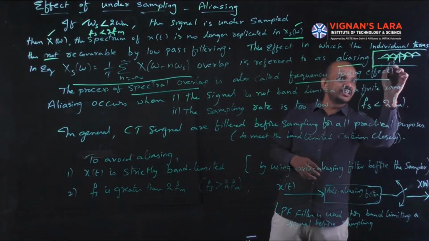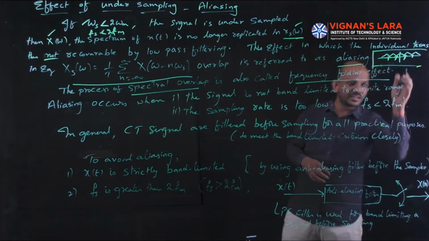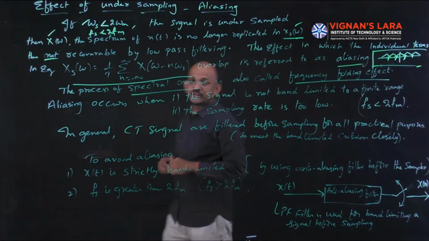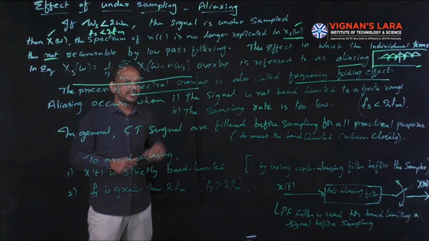That is, here the overlapping will take place. This overlapping, and this condition, is nothing but undersampling. In this undersampling, we get the overlapping of the spectra, okay, that will cause aliasing. With this, we can't get the original signal, okay.